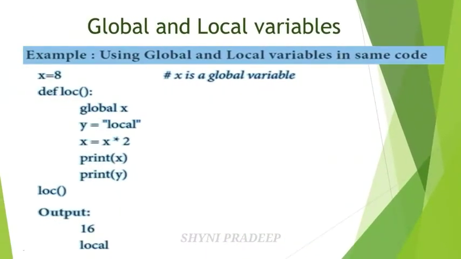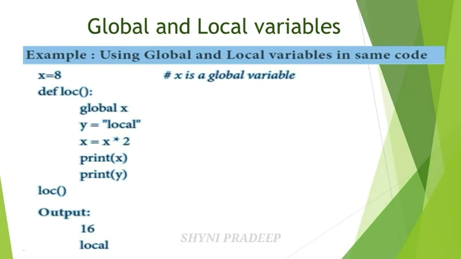Next, let us see about global and local variables. One example is given. Here first X is equal to 8. It is a global variable. And next, def loc is a function name. And global X means what? Global is a keyword. So the keyword is added to X. So we can modify the global variable within the local scope. Okay, because the global keyword is used here. And the next variable is what? Y. Y is a local variable. Y is equal to local. And next, an increment is given, that is X is equal to X into 2. Next print X, print Y.